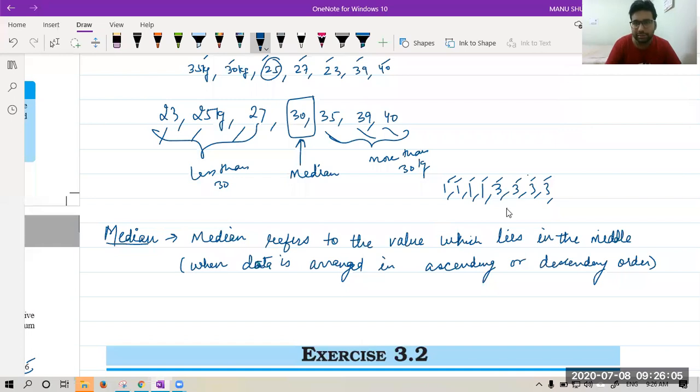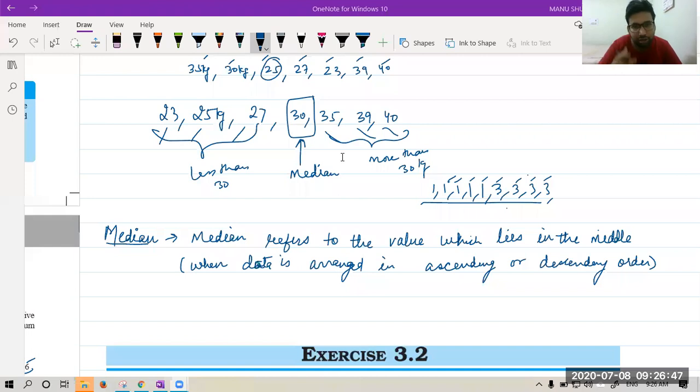Now, in this case, please tell me, 1, 2, 3, 4, 5, 6, 7, 8, 9. What is the mode in this case? Mode is 1, but mode is not 5. Mode is 1, that term which is repeating again and again. Yes, 1 is repeating 5 times, but it is not the mode. 1 is the mode.